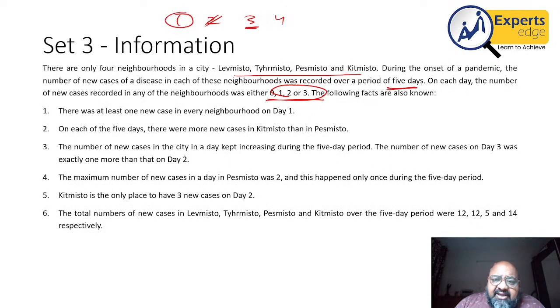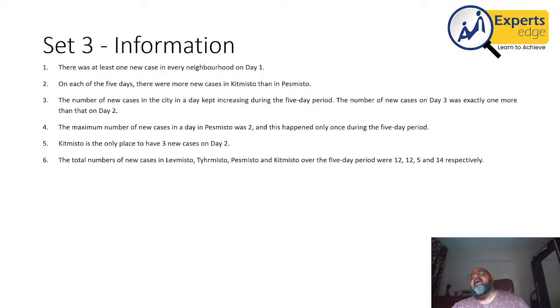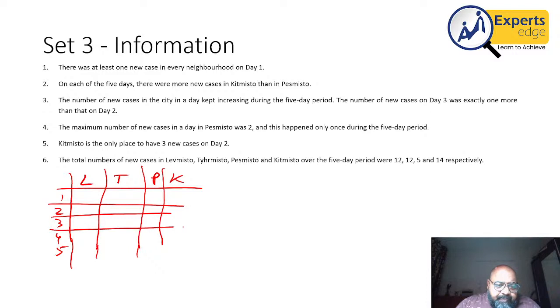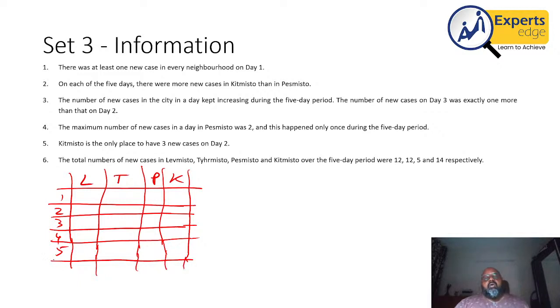The neighborhoods were L, T, P, K. Let me write it as L, T, P, K, the neighborhoods, and then day 1, 2, 3, 4, 5. In each of these blanks, I will be putting 0, 1, 2, or 3. There is a very good chance there will be a total involved as well, so I'm making a column and a row on the extreme ends so that I can fill in the totals as well.